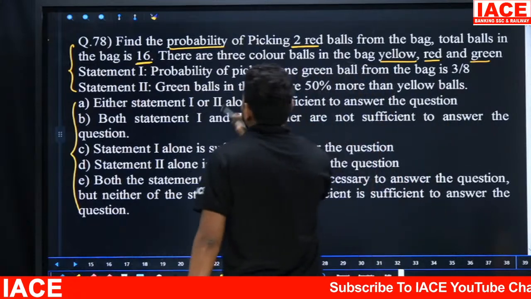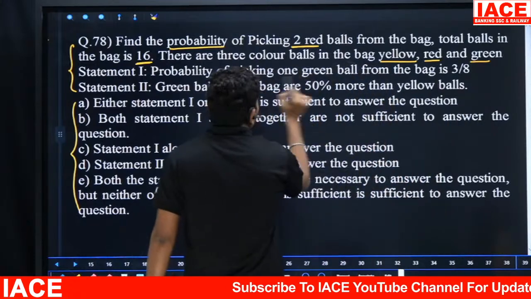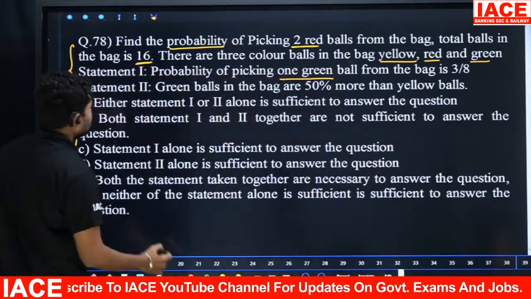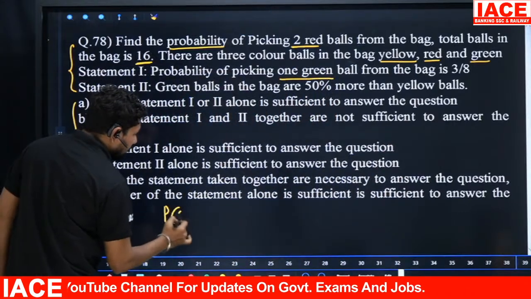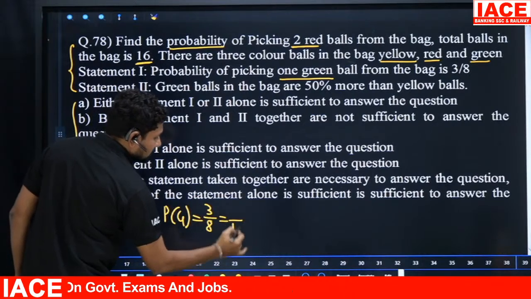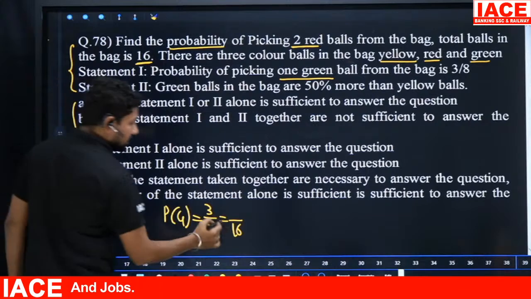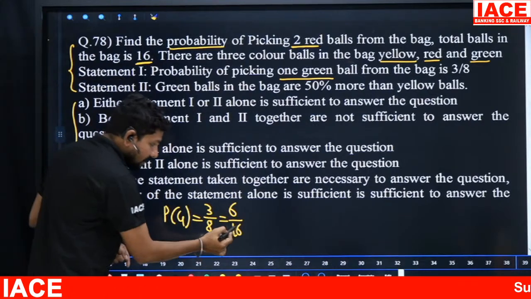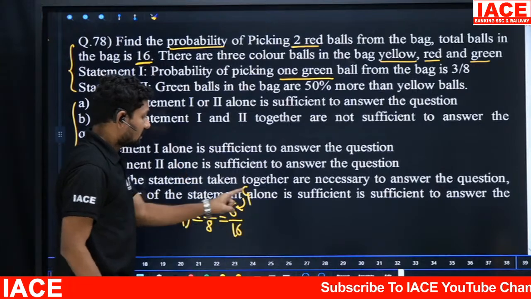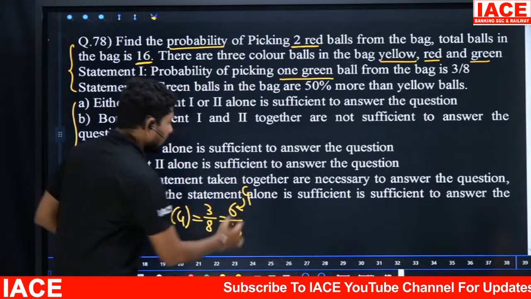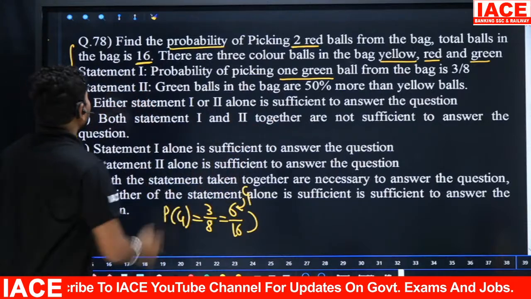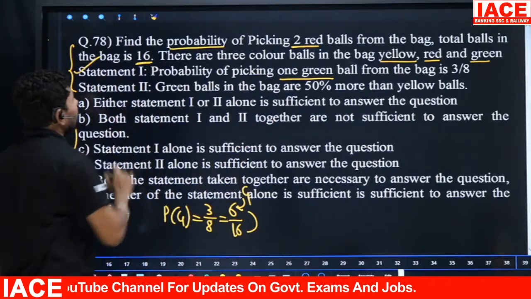Okay. And statement 1 is given. Probability of picking 1 green ball is 3/8. Okay, 1 green ball is 3/8. So probability of green ball value is what? 3/8. But already we know that 16 balls total ఉన్నాయని చెప్పాడు. 16 and 6. That means 16 balls లో green balls ఎన్ని ఉన్నాయని meaning 6. Okay, out of 16 balls green balls are 6 here. Remaining 10 balls belong to yellow and red. Okay, and coming to the statement 1. Statement 1 is helpful but not fully.